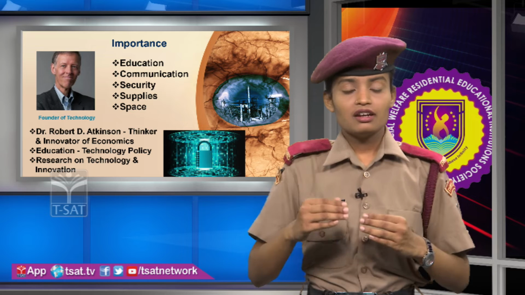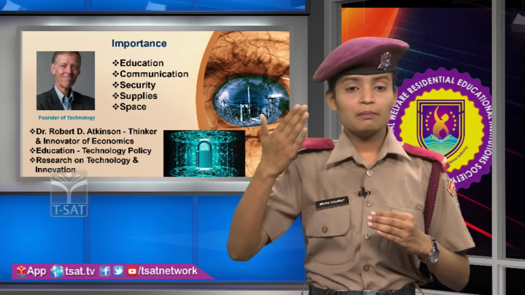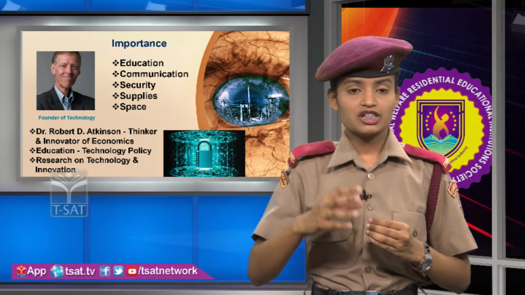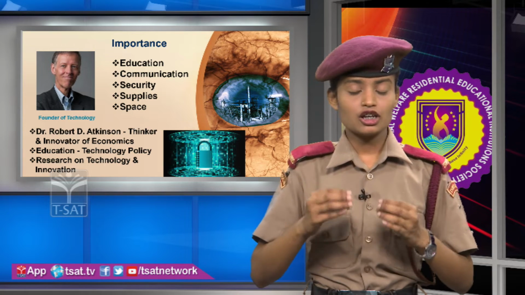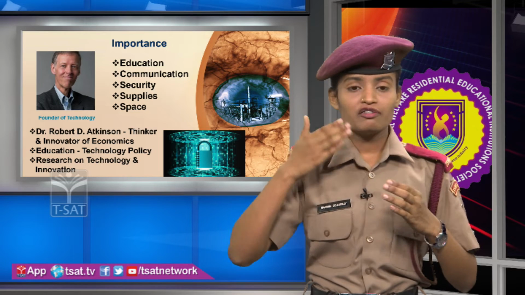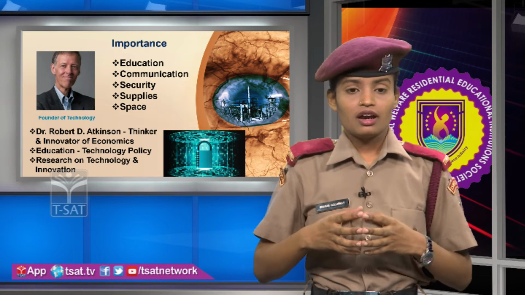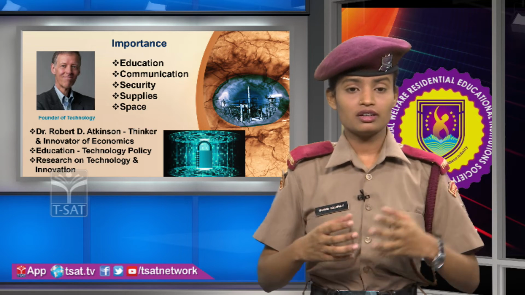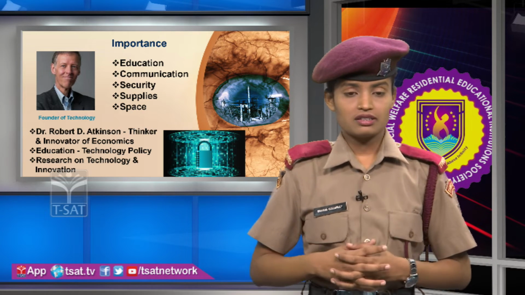These supplies are, if we want something, we import it from another country. For example, Malaysia is rich in oil, so we import oil from Malaysia. Our fields are more, so we export our grains to other countries. Then, space.